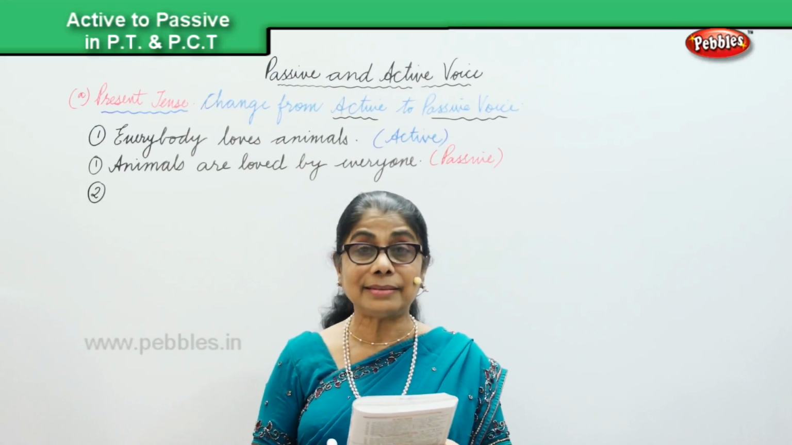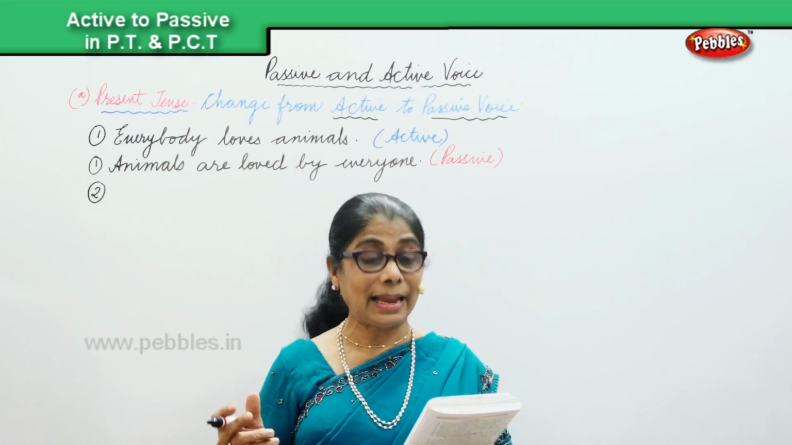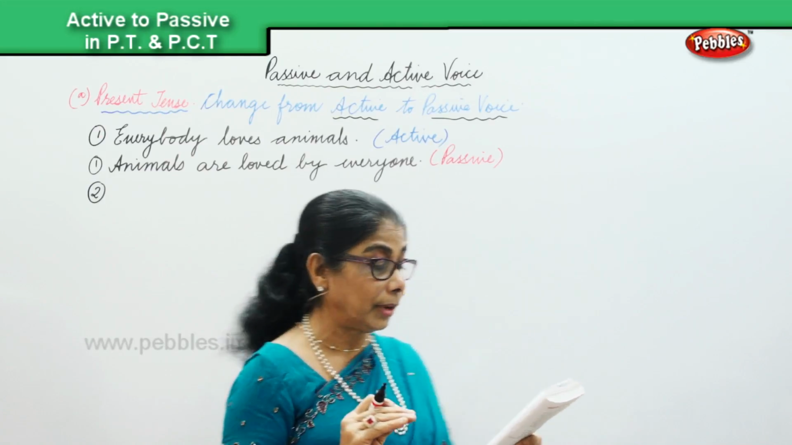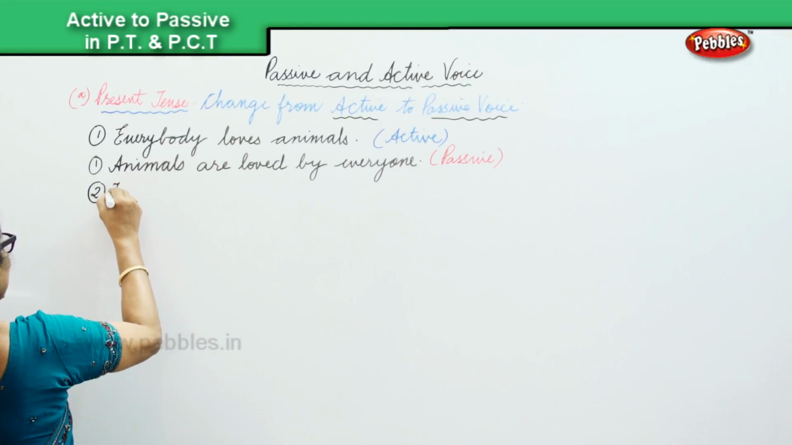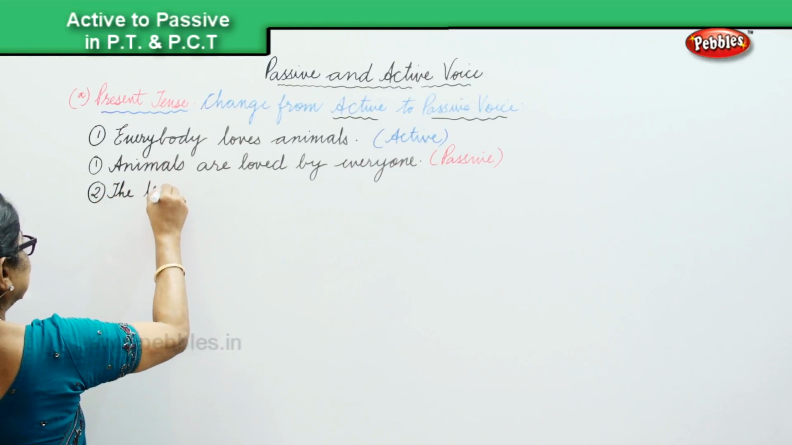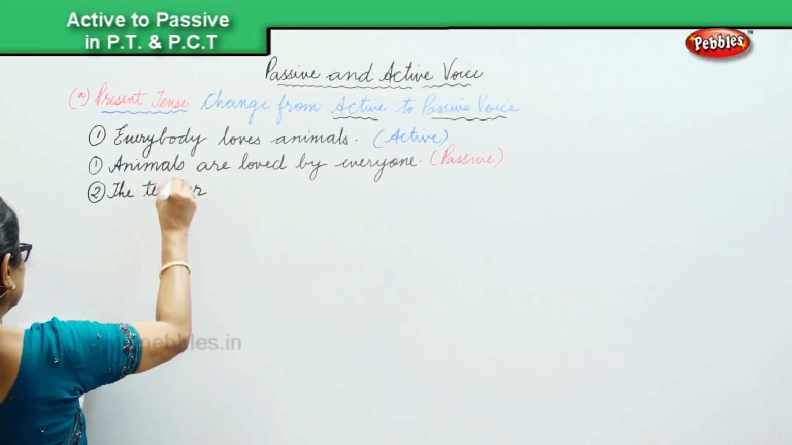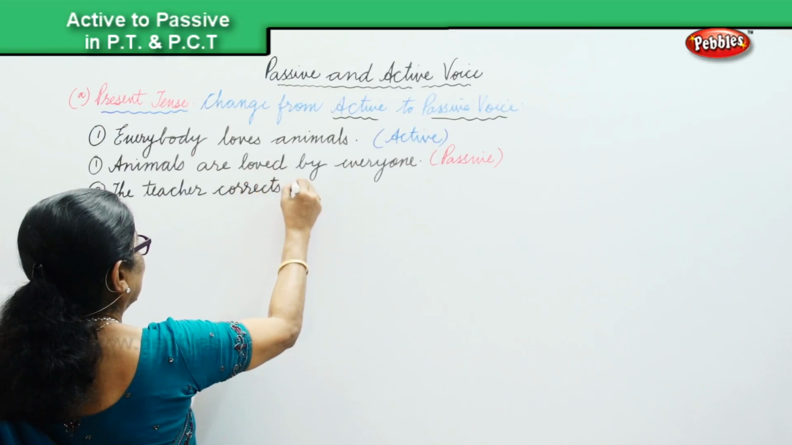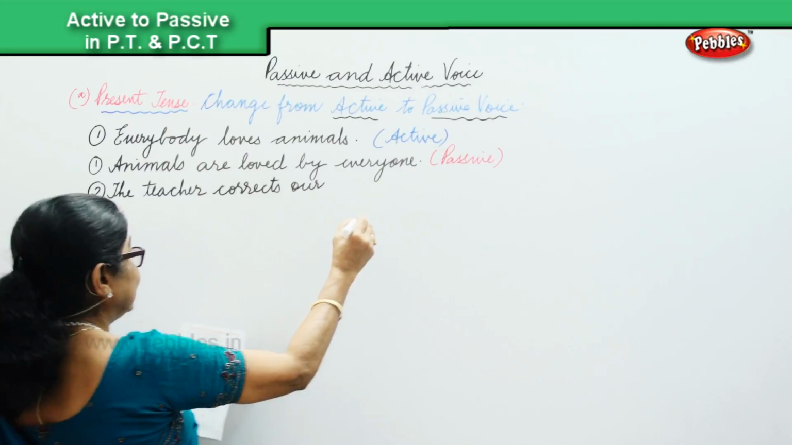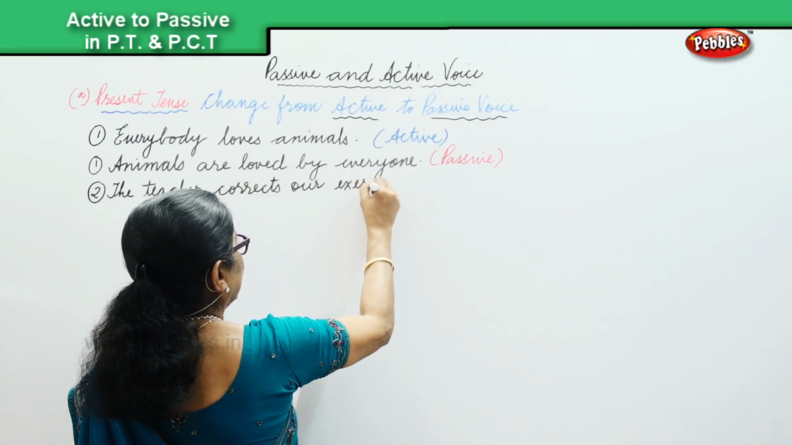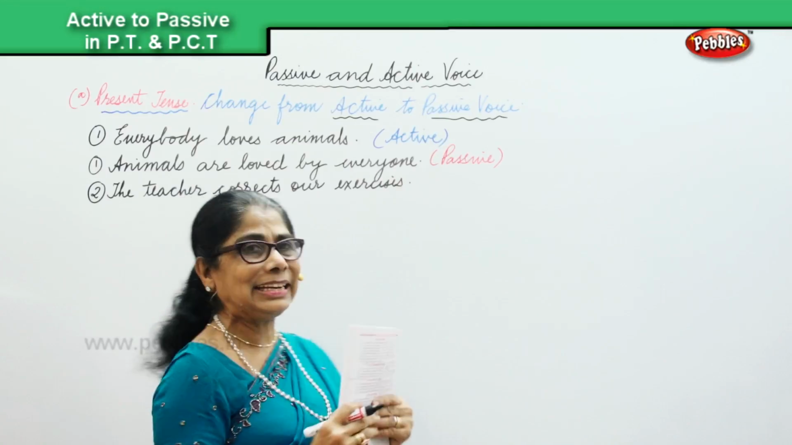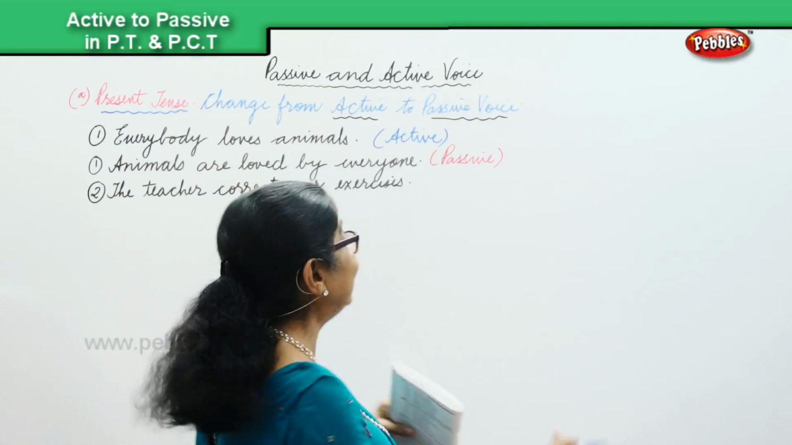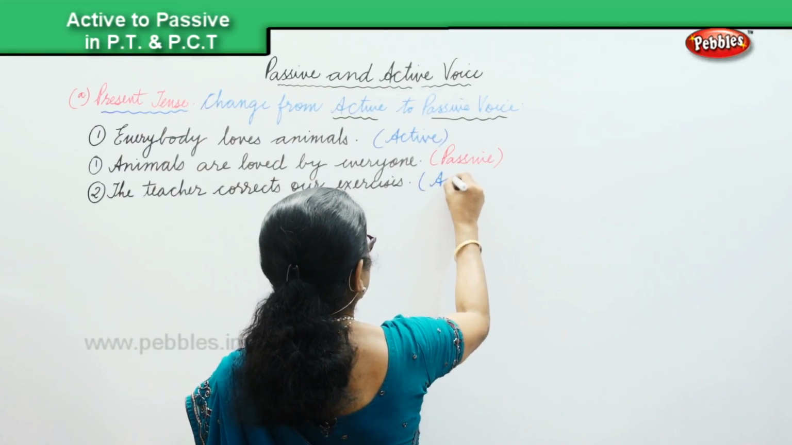The teacher corrects our exercises. That's the active. The exercises were corrected by the teacher. Okay? The teacher corrects our exercises. That is in the active voice. The teacher corrects our exercises, and that is in the active voice.